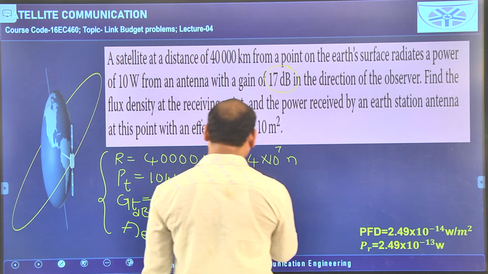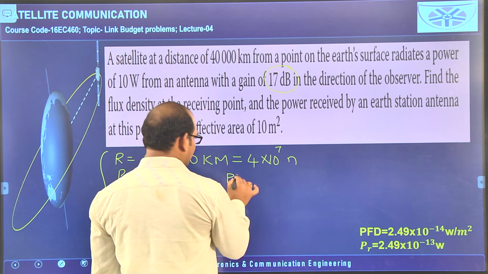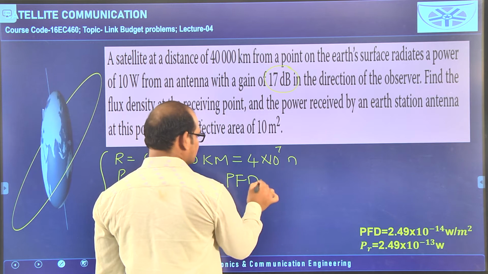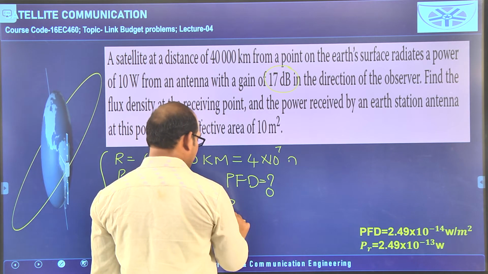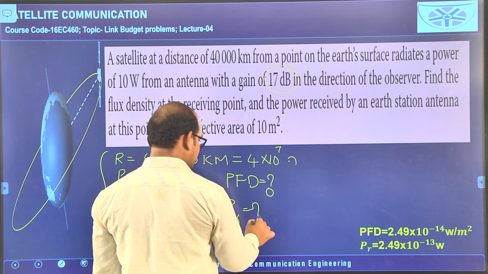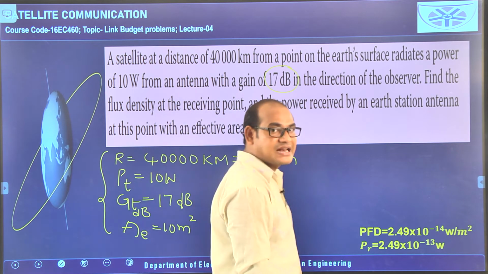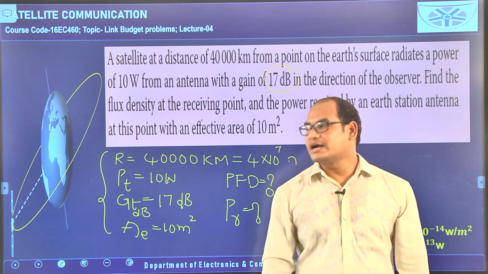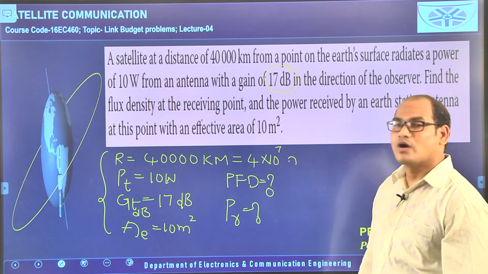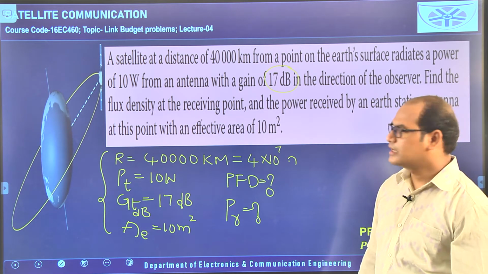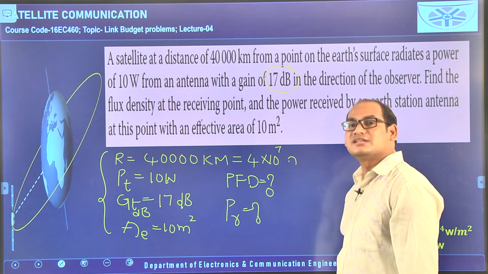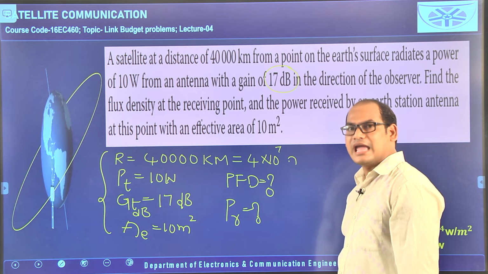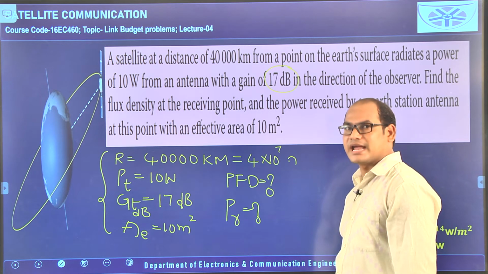One is power flux density, how much, and the second one is power received, how much. In the previous classes we have seen what is power flux density and what is received power PR, and we have taken this power flux density with respect to isotropic antenna and with respect to non-isotropic antenna.